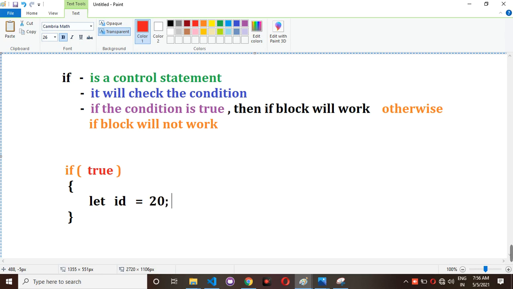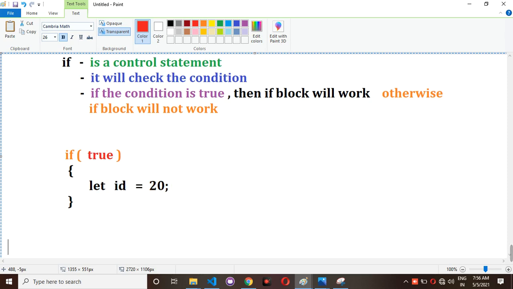For creating any variable, we normally write the var keyword. But if you use the let keyword instead of the var keyword, then using let you can create block scope variables. Again I am going to explain here. Let is one of the keywords